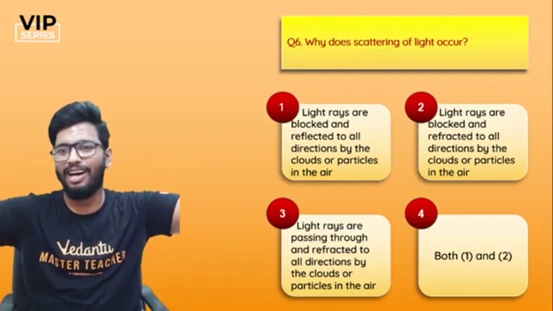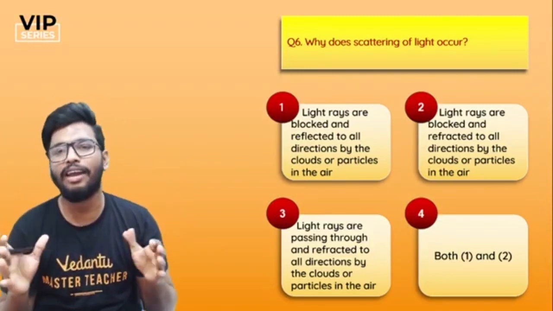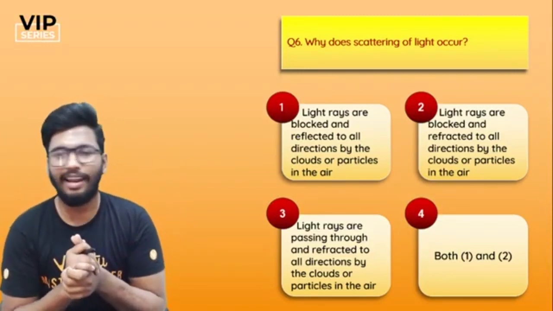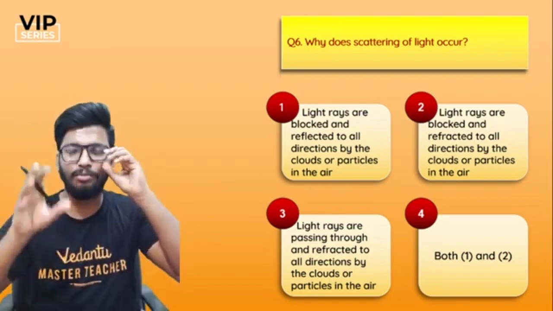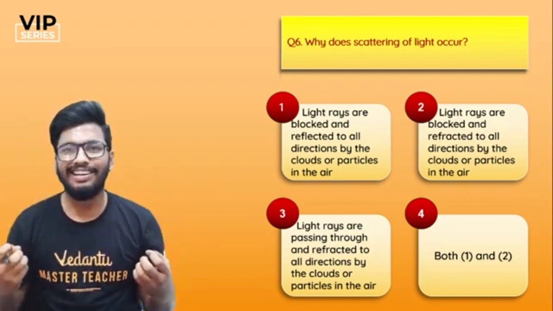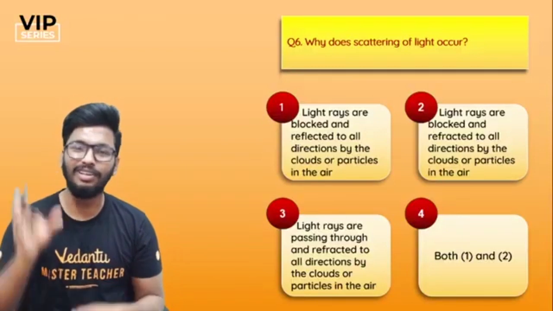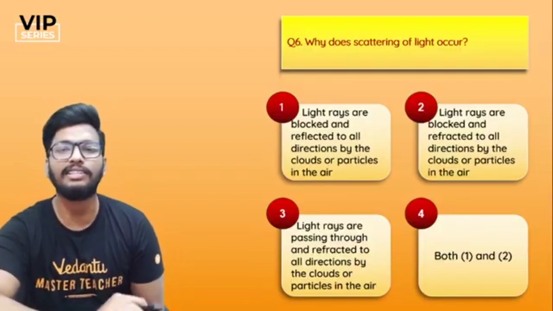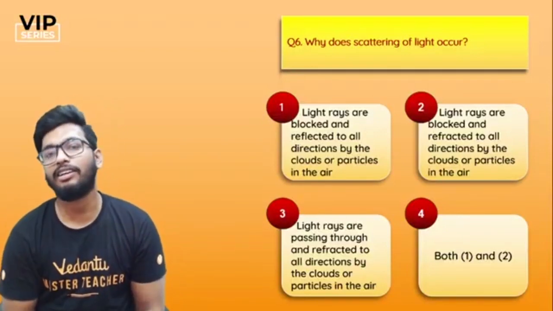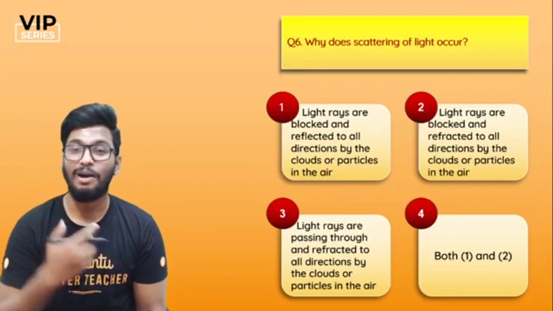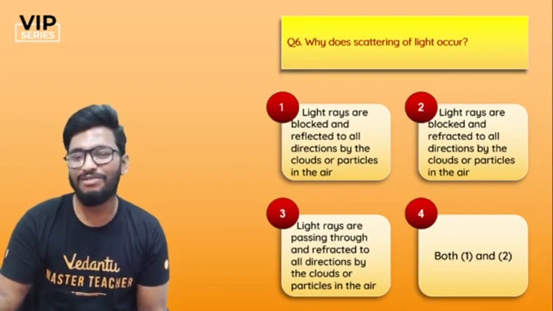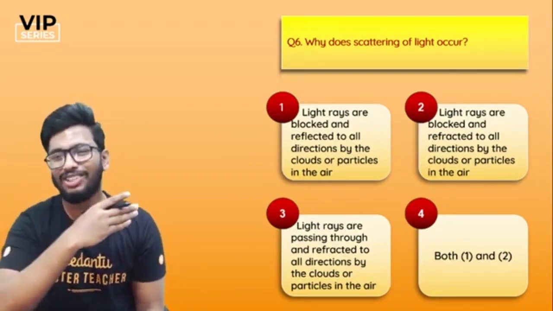Sixth question, people. We are almost done. We are a couple of questions away from ending it up. But at the same time, don't lose your josh, don't lose your interest, because all these questions are super important. So moving on to the sixth question, guys. The question is, why does scattering of light occur? Like, why does it occur in the first place?